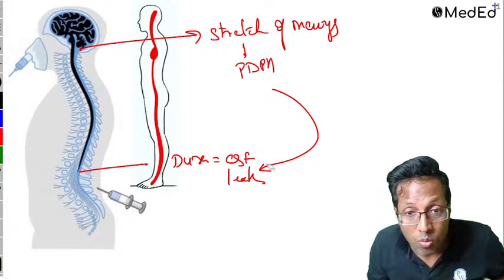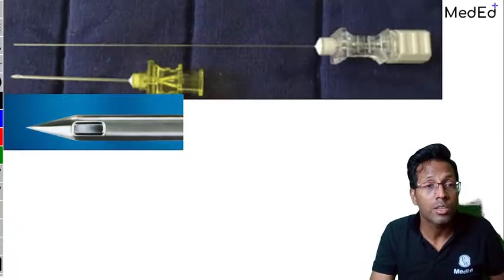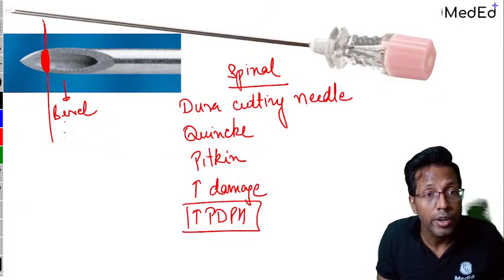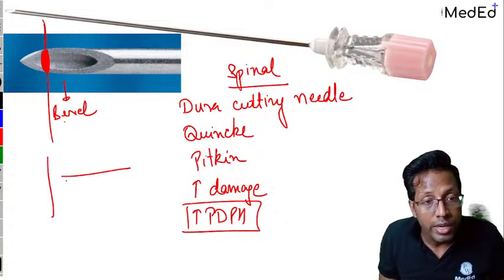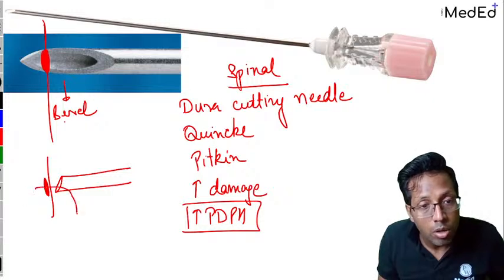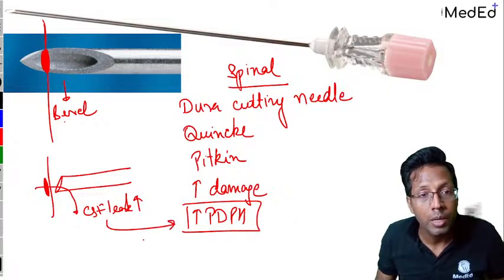And that is why you try to choose the needle carefully. If you use a needle which has a beveled tip, and this was the dura, it is going to puncture like this. Once you have given the spinal, imagine how much more CSF leak is going to take place. So more incidence of PDPH.